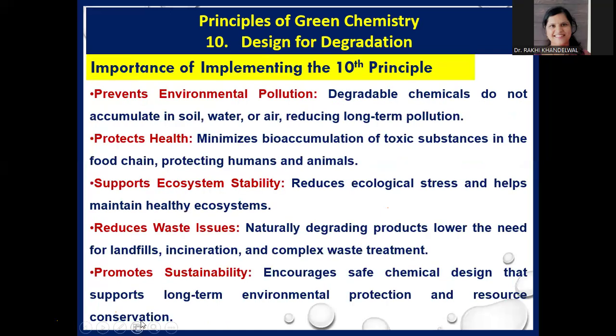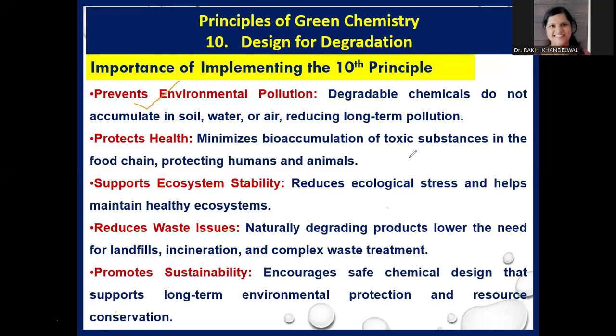Now, the importance of implementing the 10th principle, as we just discussed, is why this principle matters. So what are the key points which are important for the implementation of the 10th principle of green chemistry? Let us discuss. First, it prevents environmental pollution.